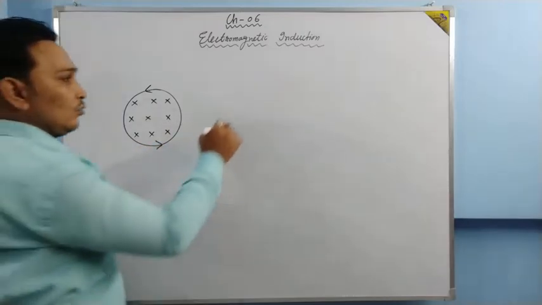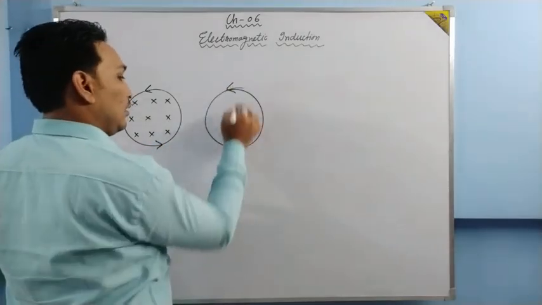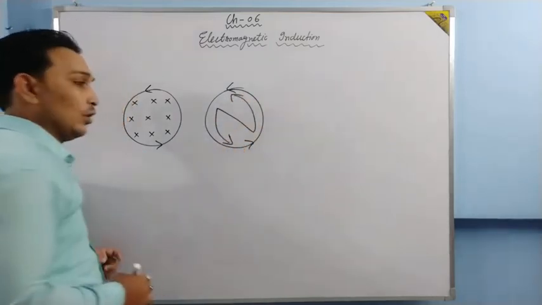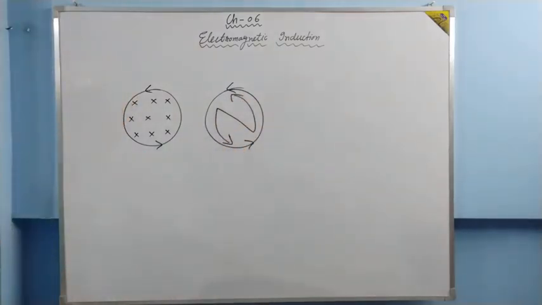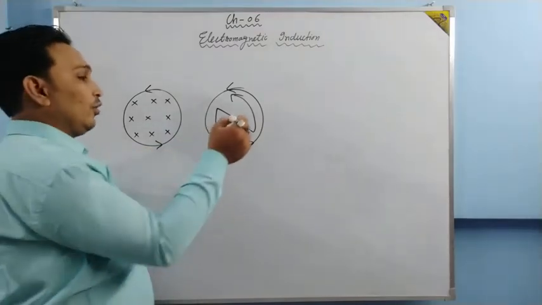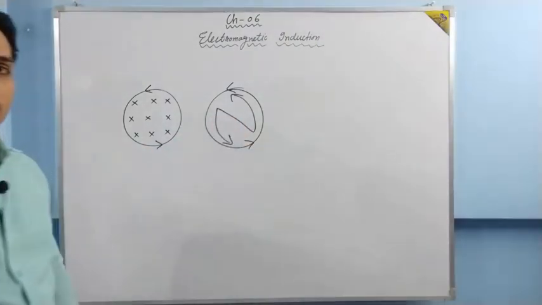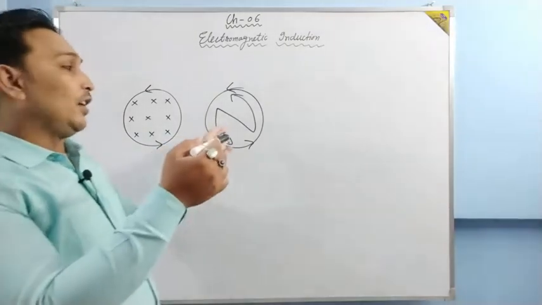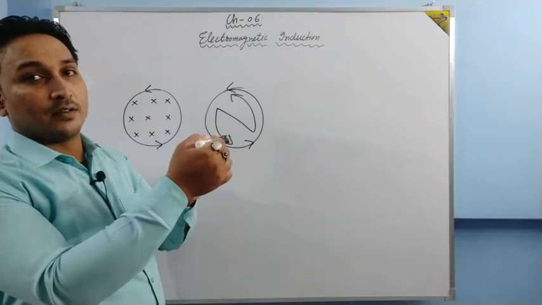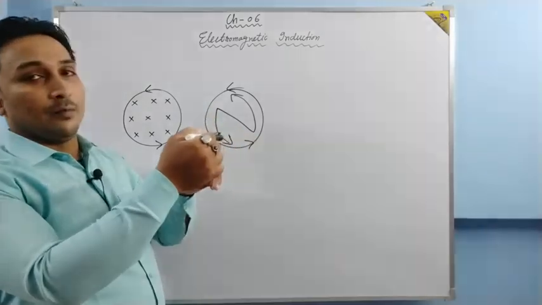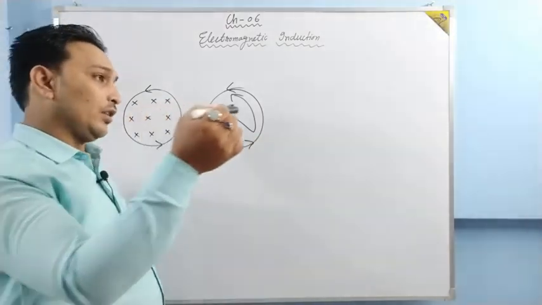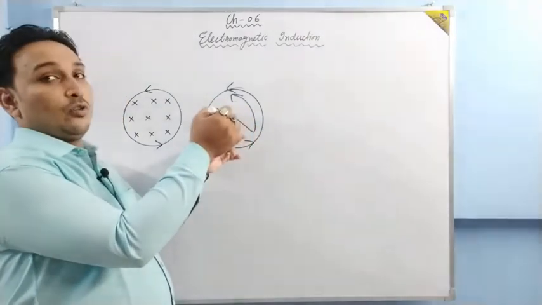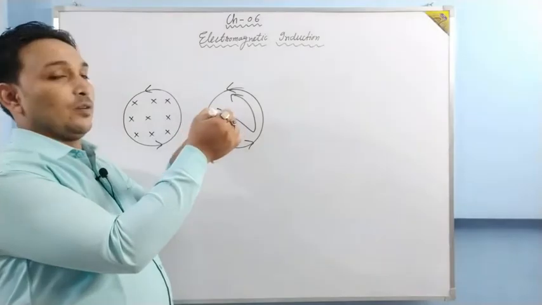When the current is moving like this, basically it develops a north pole. When we are bringing a north pole near to it, it develops a north pole. Now, if it develops a north pole, then definitely this north pole will repel this magnet. When we are bringing this magnet nearby the coil, a north pole is developed here, and that north pole is repelling this one.